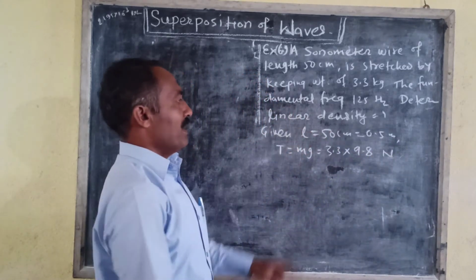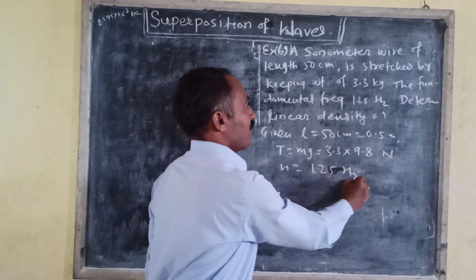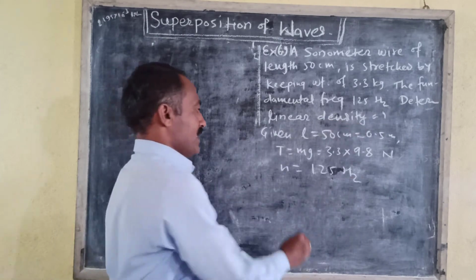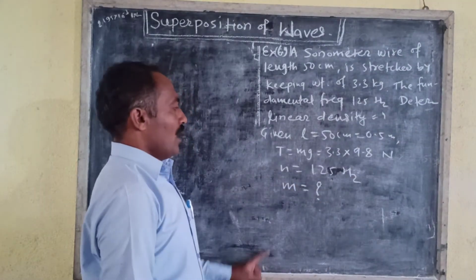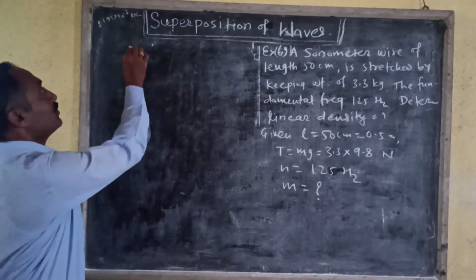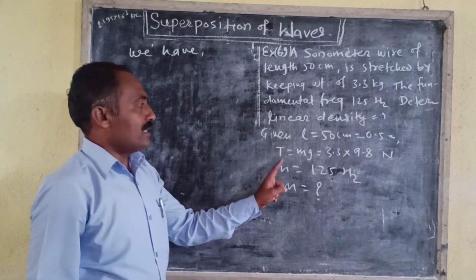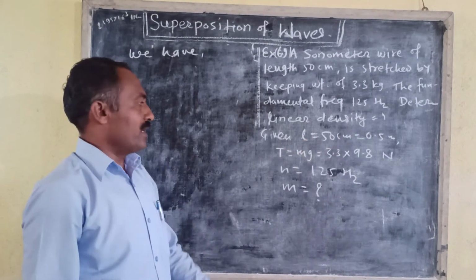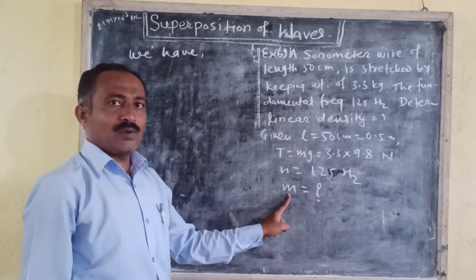The fundamental frequency N is equal to 125 hertz. Determine the linear density of the wire, that is small m is equal to what? We have tension T given, length L equal to 0.5 meter, and the fundamental frequency of the wire is given, and we have to calculate m.